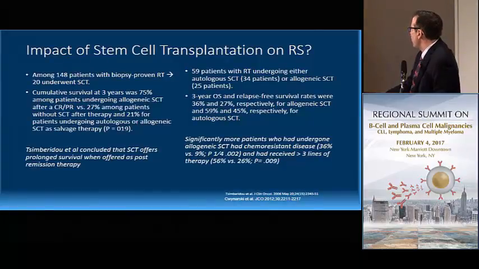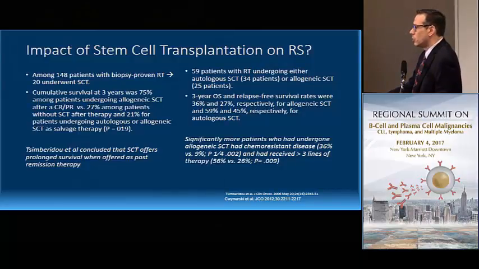There's also a question about the impact of stem cell transplantation on Richter's syndrome, and I think these data are one of the most important things to emphasize about these data, that they're incredibly biased. Number one, most patients with CLL are older, so they're not candidates for stem cell transplantation. And then when you look at the series, you have to look at the numerator and the denominator. 148 patients with Richter's, of whom 20 were able to undergo stem cell transplantation.